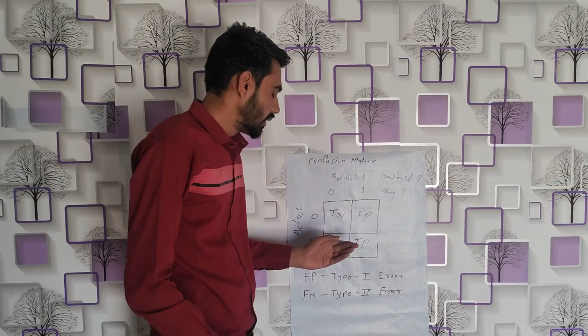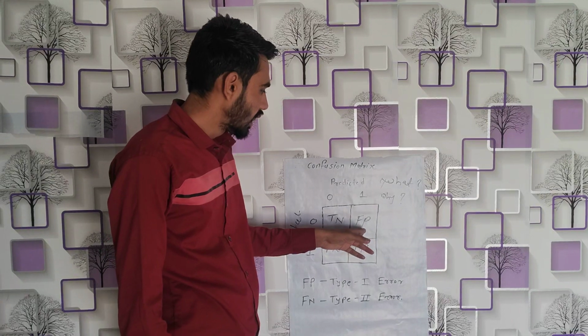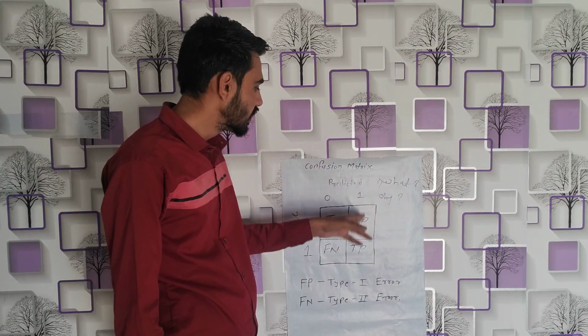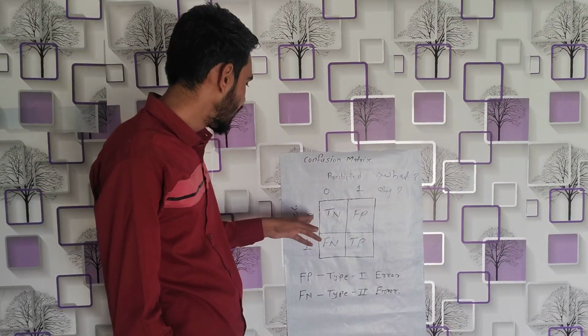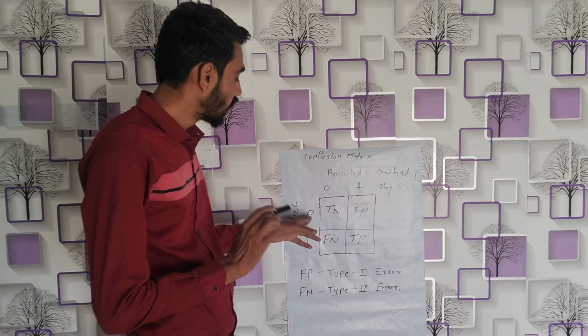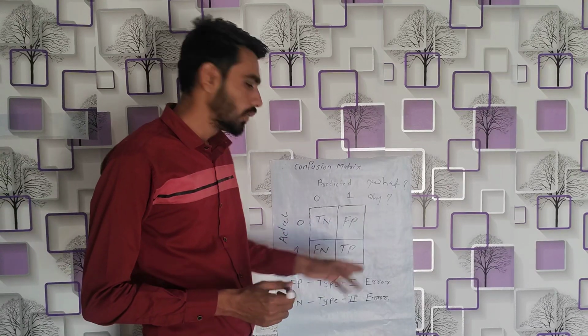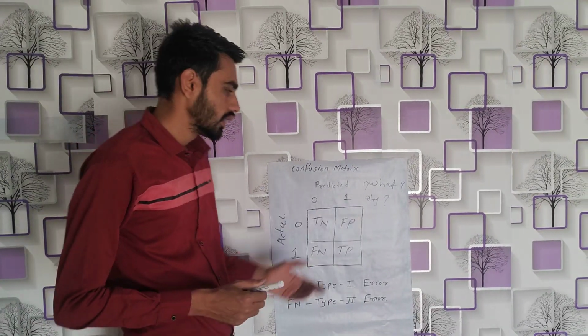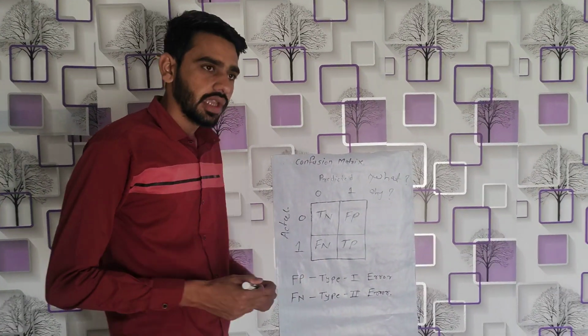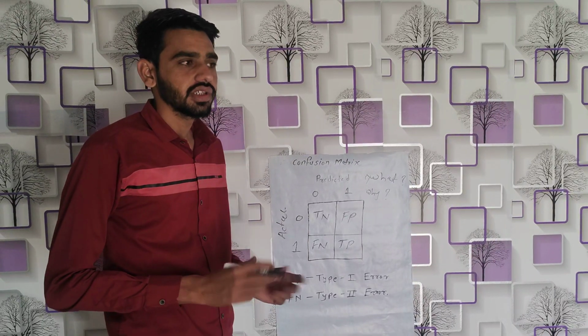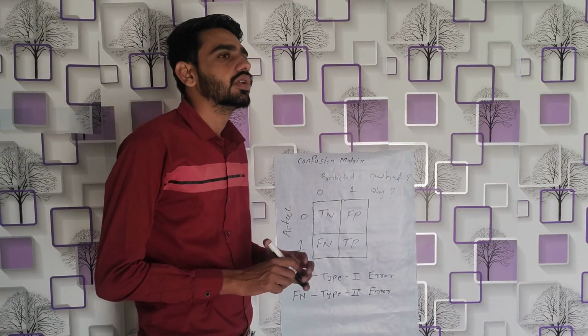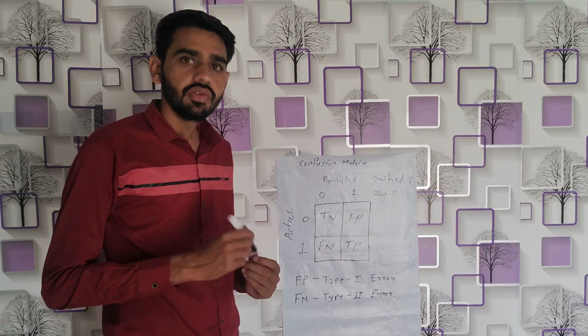Okay, let's dive deep into that. False positives are the term for when the model predicts positive, but it's actually not positive. We can take an example. Suppose you cracked the interviews at a company, you have completed the HR discussion and everything, and HR told you that he's going to send you an offer letter.